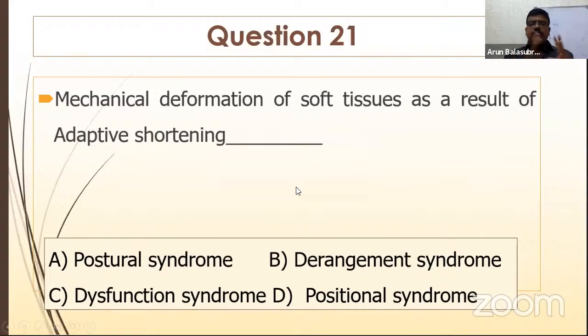Right, so the 21st question on McKenzie manual therapy. Mechanical deformation of the soft tissue as a result of adaptive shortening. Is it a postural syndrome, derangement syndrome, dysfunction syndrome, or positional syndrome? Mechanical deformation of the soft tissue as a result of adaptive shortening. Is it postural, derangement, dysfunction, or positional syndrome?